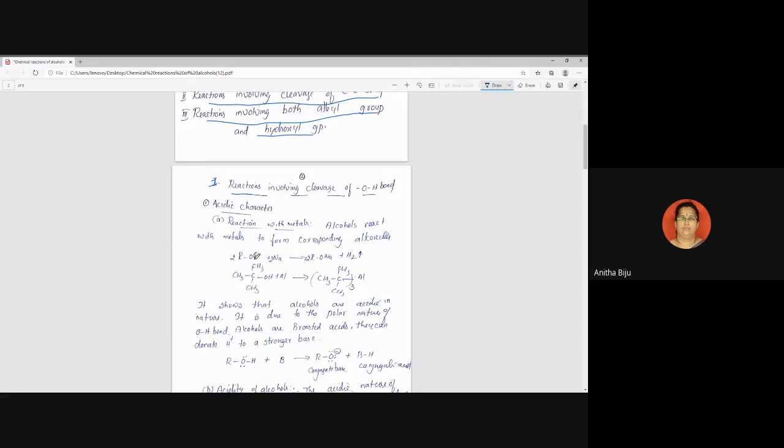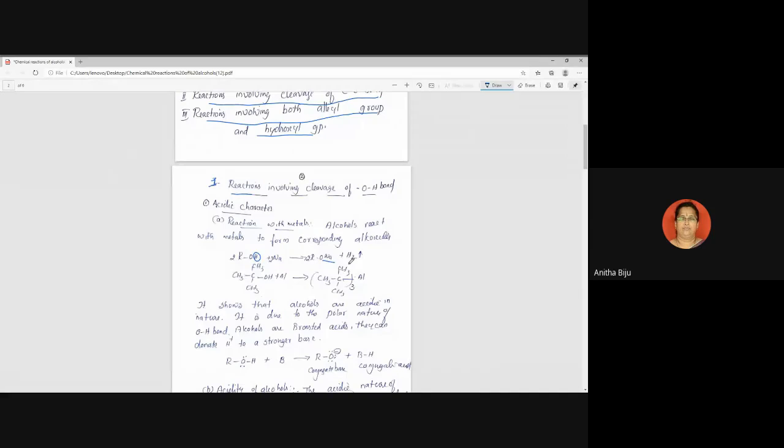You know that this hydrogen is removed from here because cleavage of OH bond takes place. In place of hydrogen, which is coming now? Sodium. So hydrogen atom is formed, two such hydrogen atoms combine together forming hydrogen gas. This is considered as test for alcohol.